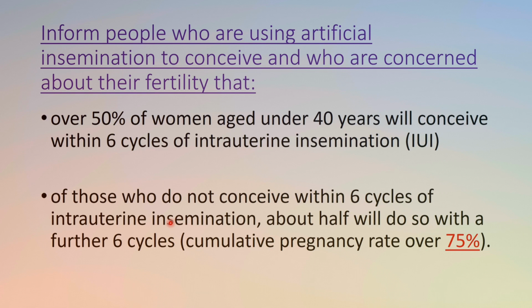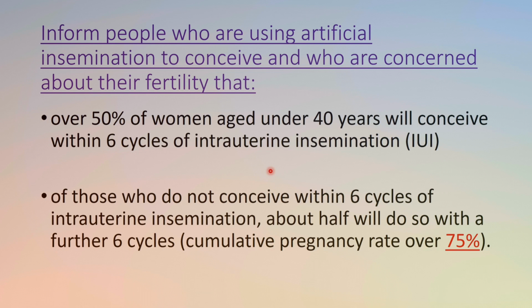Okay, and certain information should be given to the couples or to the people who are using artificial insemination to conceive, or who are concerned about fertility. Okay, we will tell them that over 50% of women will conceive within the 6th cycle of intrauterine insemination. Okay, so there is a group of couples who use IUI. IUI is very common nowadays, and IUI can fail. So what do we have to tell them? We have to tell them that not every patient will conceive as soon as possible with IUI. Means after the 6th cycle of IUI, only 50% of the women will conceive.